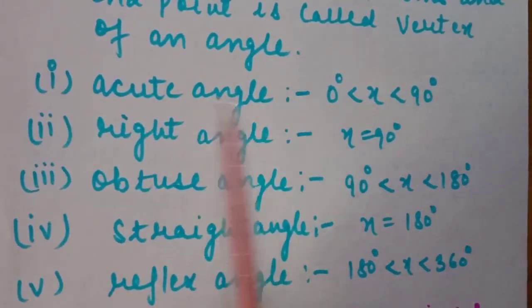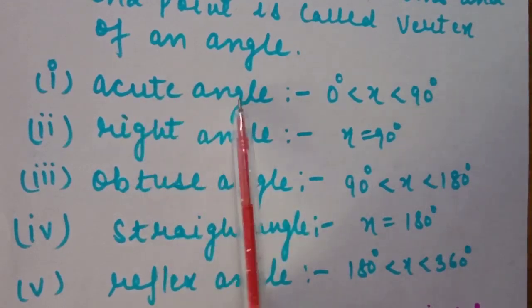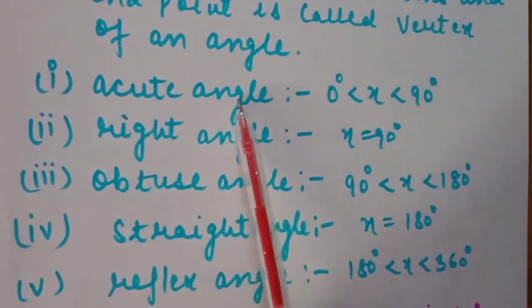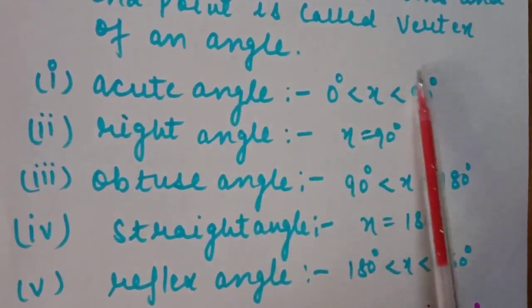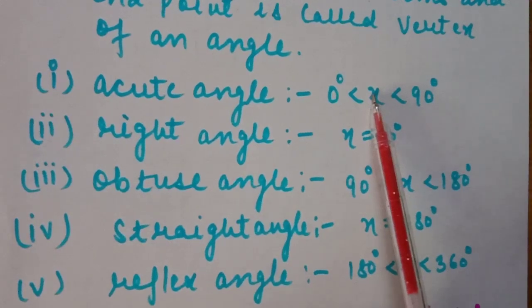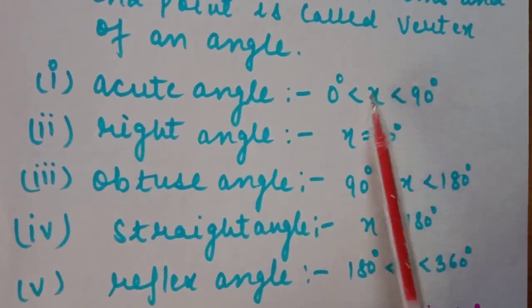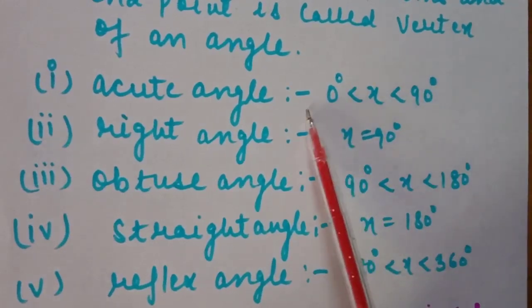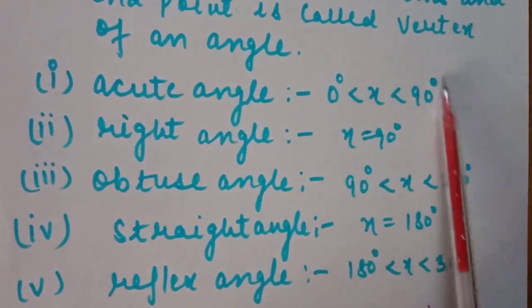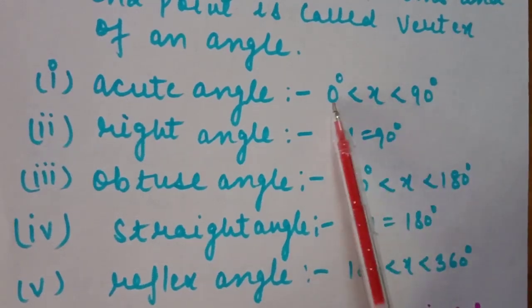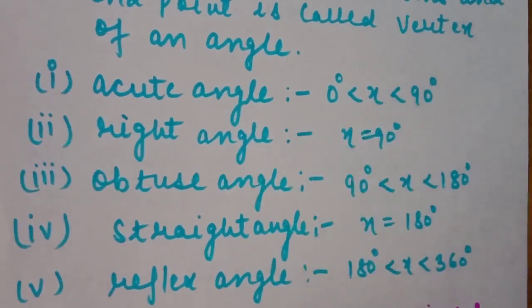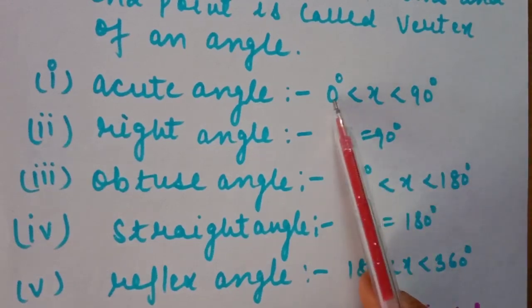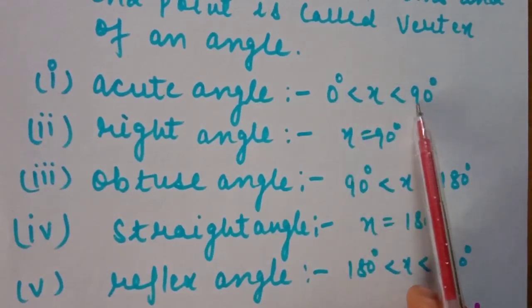acute angle. You know it very well. Acute angle means those angles which are greater than 0 but less than 90 degrees. So an acute angle measures between 0 and 90, not less than 0, not greater than 90, which is greater than 0 and less than 90. So what is an acute angle? What is the definition? An acute angle is one whose measure is greater than 0 and less than 90.